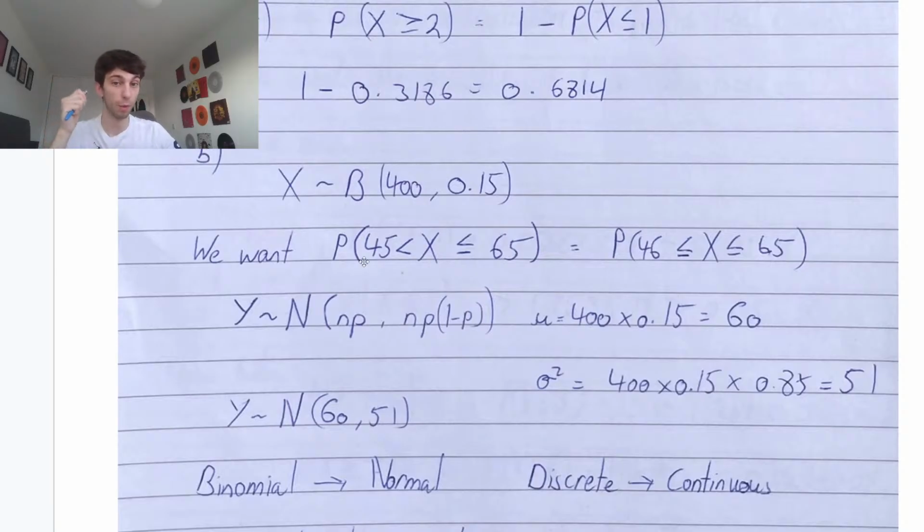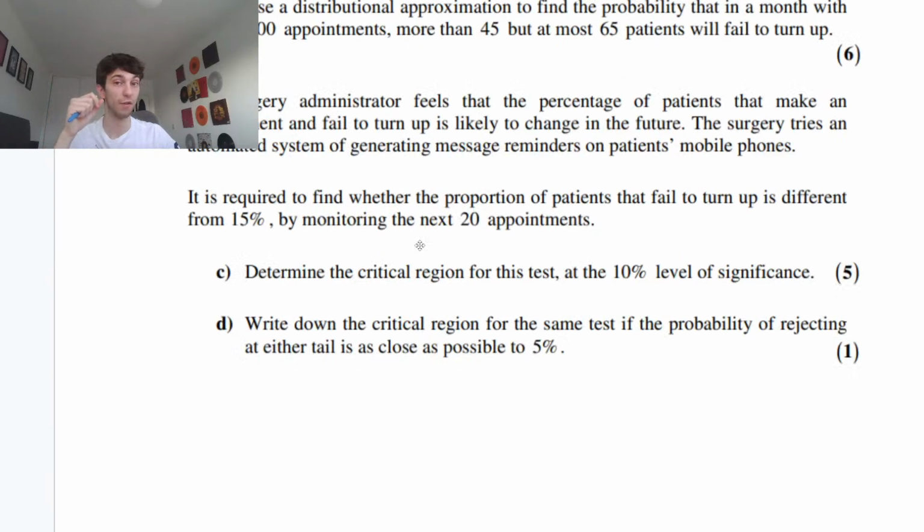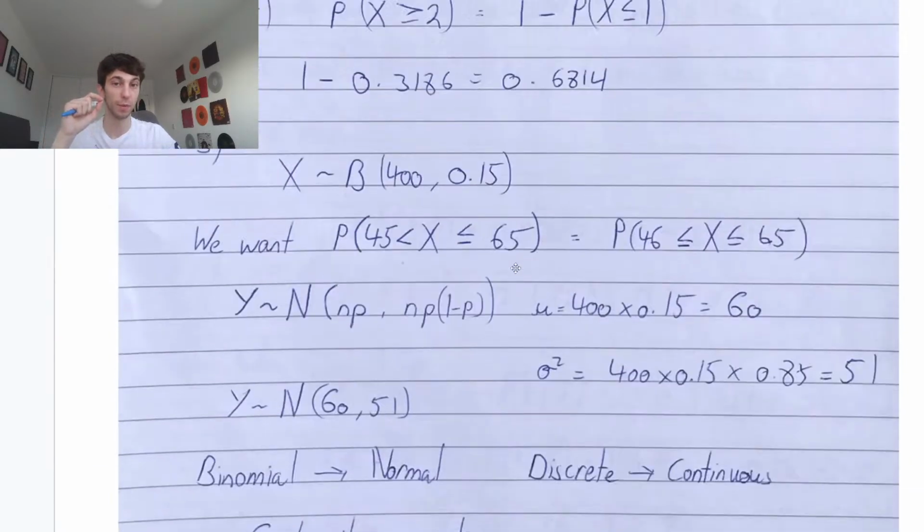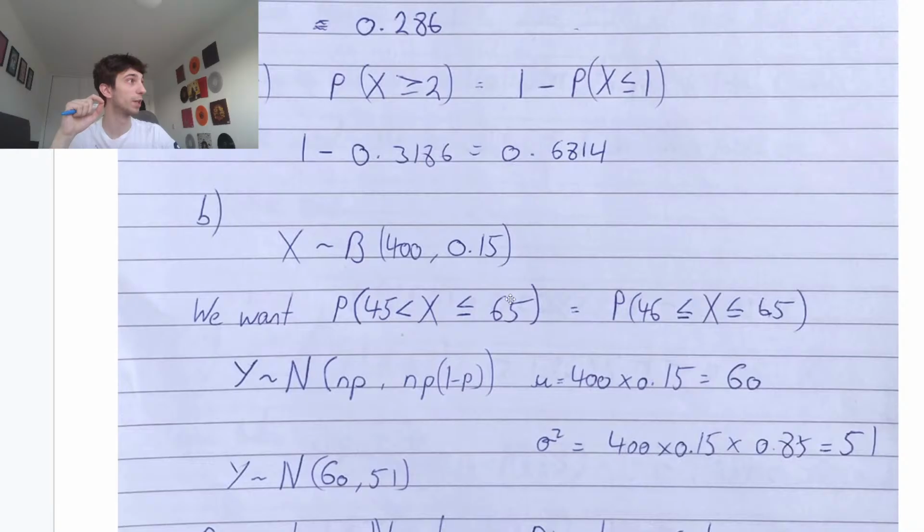So what do we want? We want the probability that X is larger than 45, because it has to be more than 45 but at most 65. So we include 65 and don't include 45. So X must be larger than 45 and less than or equal to 65. Changing our 45, this is the probability that X is greater than or equal to 46 and less than or equal to 65.